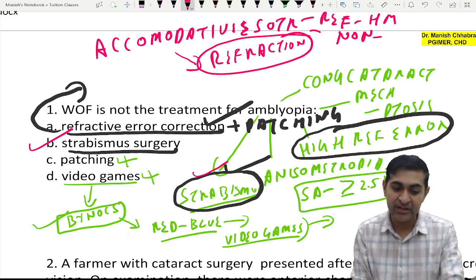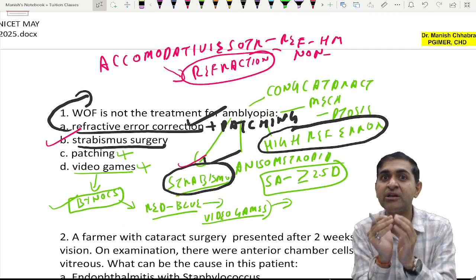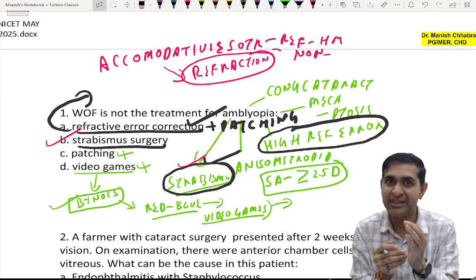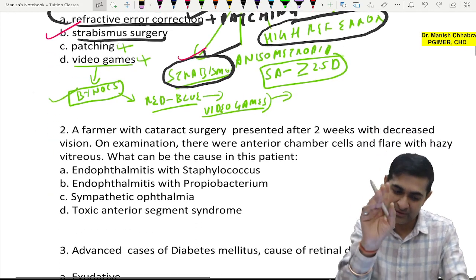Yes, okay. Only surgery is not the option available for the treatment. There are multiple other options, right? So out of these four, all right.